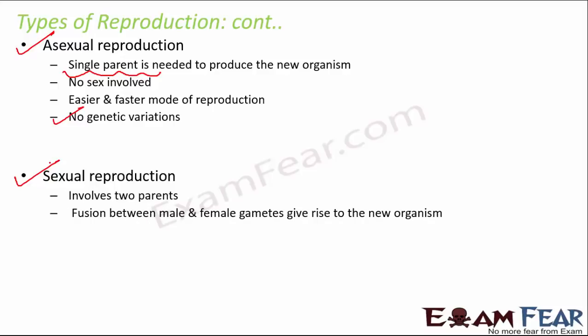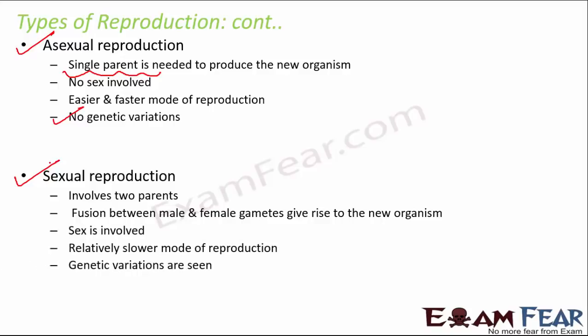Whereas on the other hand, when we talk about sexual reproduction, here we need 2 parents, and there is sex involved between the 2 parents. That is, there has to be a fusion between the male and the female gametes. Gametes are nothing but the sex cells, and then this fusion will give rise to a new organism. So here it is a relatively slower mode of reproduction, but in this case genetic variations are seen. So here the new organism that is formed might have some similarities with both of the parents, but it can also have some new characteristics. So genetic variations are seen in this case.